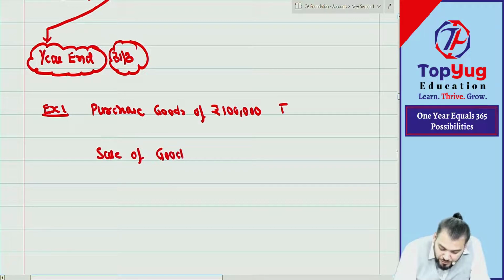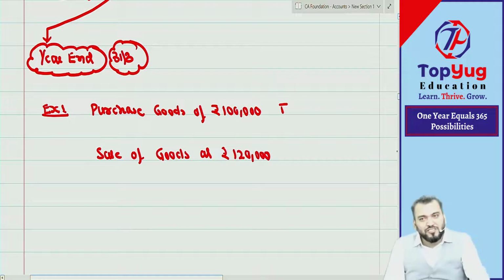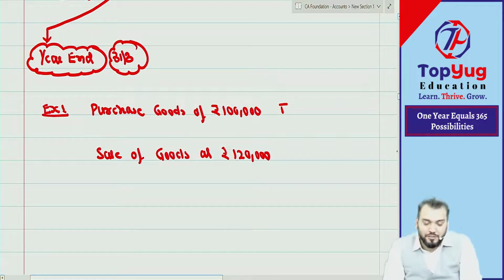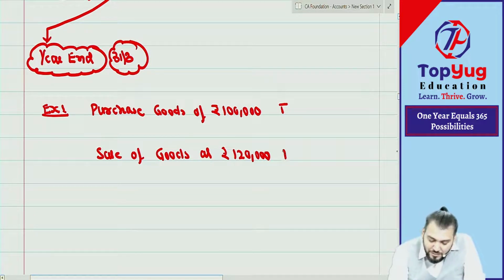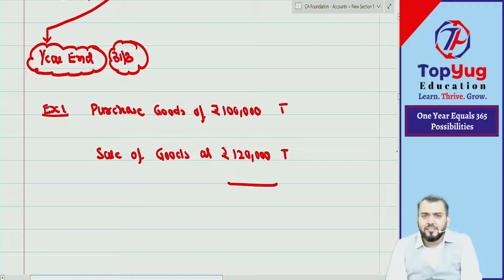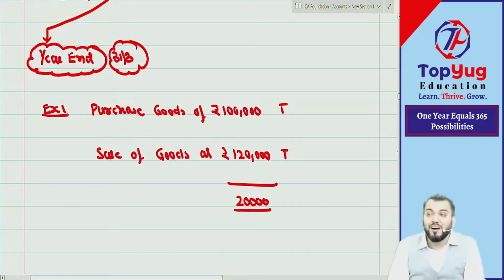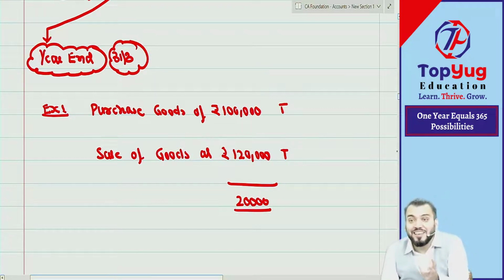Then sale of goods at rupees 1,20,000. So you purchased at 1 lakh, then you sold those goods at rupees 1,20,000. Is this a transaction or not? Transaction only. And can I say what is the consequence of these two transactions? You earned a profit. So this 20,000 you earned becomes what?